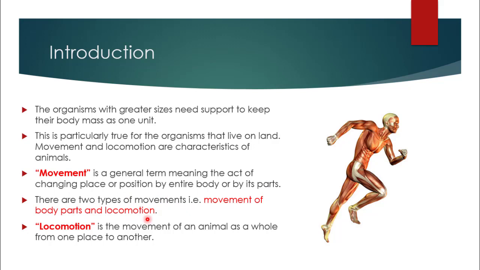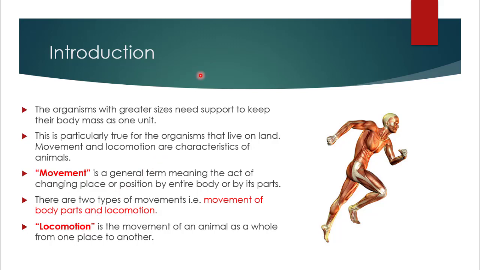Now what is locomotion? It is the movement of an animal as a whole from one place to another. It is not just about the body part. It is not about the place or position. It is actually the movement of complete body from one place to another. So both these terms, movement and locomotion, are the characteristics of animals.